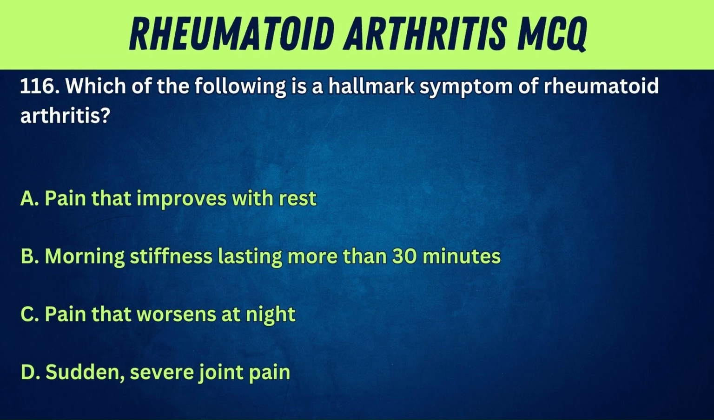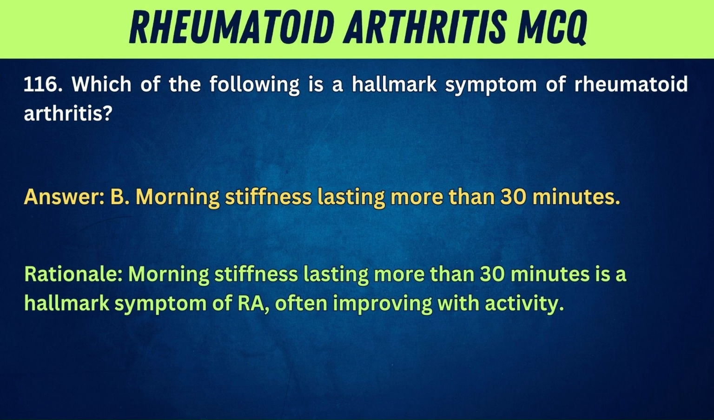116. Which of the following is a hallmark symptom of rheumatoid arthritis? A. Pain that improves with rest. B. Morning stiffness lasting more than 30 minutes. C. Pain that worsens at night. D. To strengthen bones. Answer: B. Morning stiffness lasting more than 30 minutes. Rationale: Morning stiffness lasting more than 30 minutes is a hallmark symptom of RA, often improving with activity.